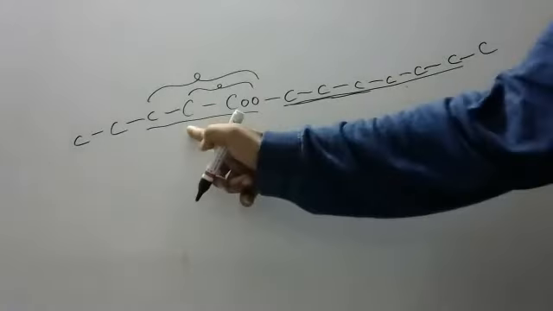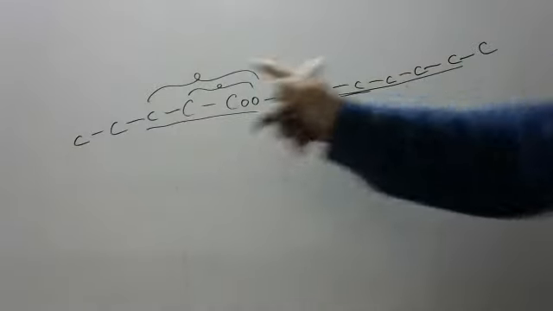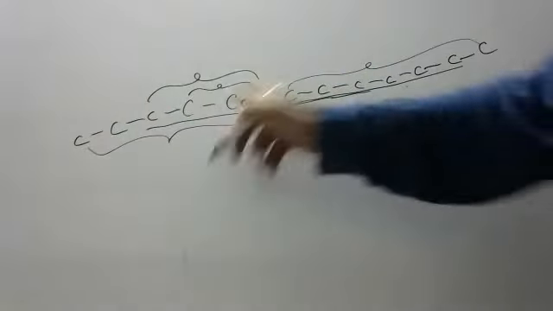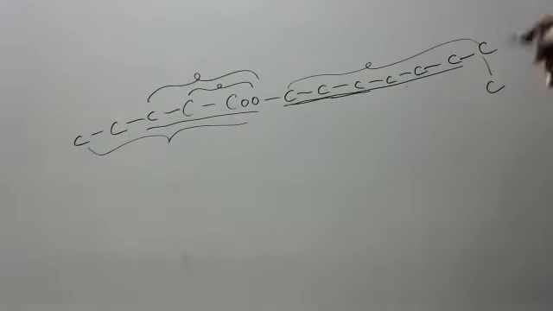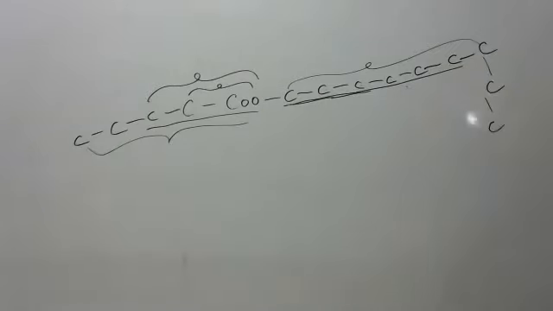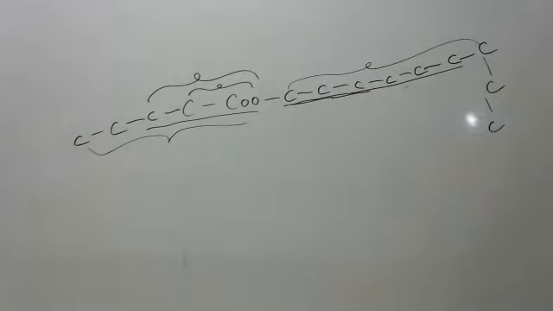Heptyl pentanoate. Why heptyl? Here 7 carbons are there, here 5 are there. Heptyl pentanoate. Name: octyl pentanoate. Name: nonyl pentanoate.